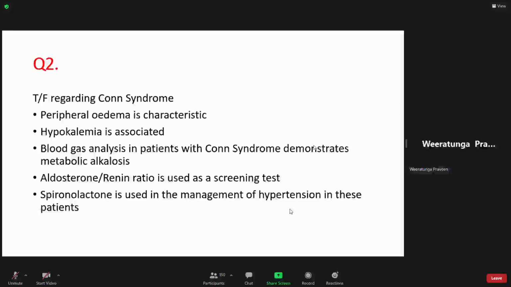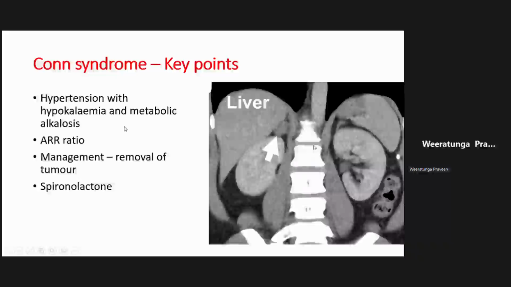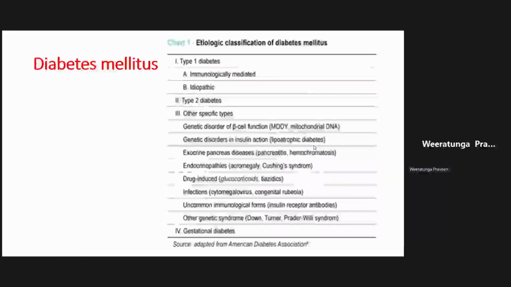Salt challenge test, there are other diagnostic tests, but aldosterone-renin ratio is a reasonable screening test. To have a confirmatory diagnosis, imaging and all of the things come into play, right? And there are some other dynamic tests to test the aldosterone axis also, which I didn't mention, which are rarely done, right? Salt loading test, okay, fine.